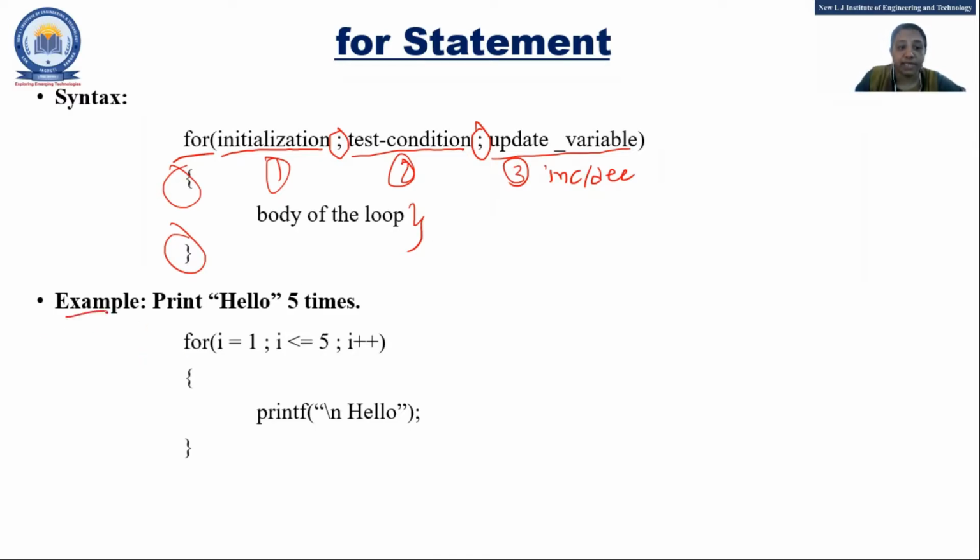Now the next one is what? The example is print hello 5 times. So what do I need to do? I need to take one variable, which will be what? I equal to 1. Fine. Now what is the condition? I need to print 5 times, so I value should be what? I less than or equal to 5. Now I need to do what? Increment. Why increment? Because I have started with 1. So I plus plus.